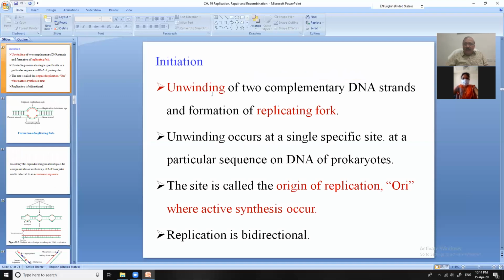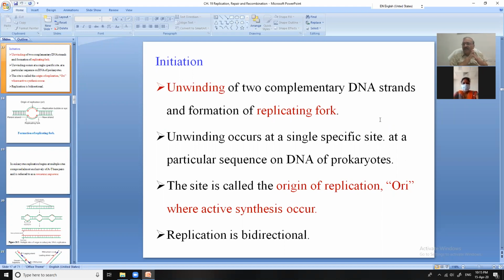You see unwinding of two complementary DNA strands and formation of the replicating fork. Actually, the two strands of DNA are together, and it is a pre-existing condition that these two strands should be separated. So what is happening here? There is a breakage of hydrogen bonds between the two strands, and the two strands are partially separated like this. Their ends are joined and they are separated by the breakage of the hydrogen bonds.